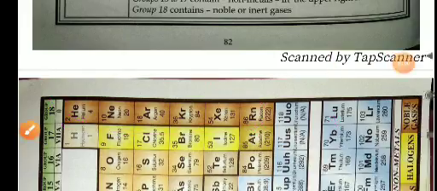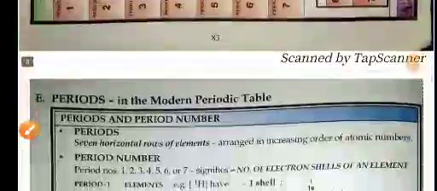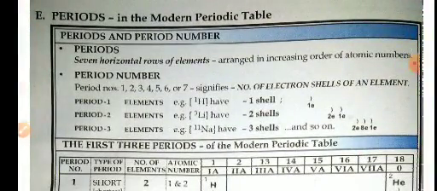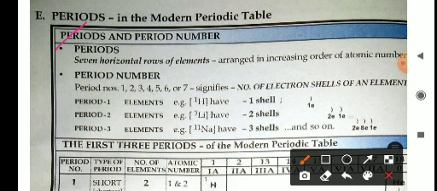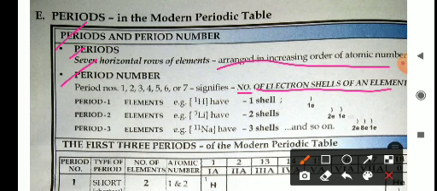So this is the periodic table. Now come to the periods in the modern periodic table. Periods and period number: there are 7 horizontal rows of elements in increasing order of their atomic number. Period numbers 1 to 7 signify the number of shells in an element. So what does the period tell about the elements? The number of the period tells about the element's last shell.